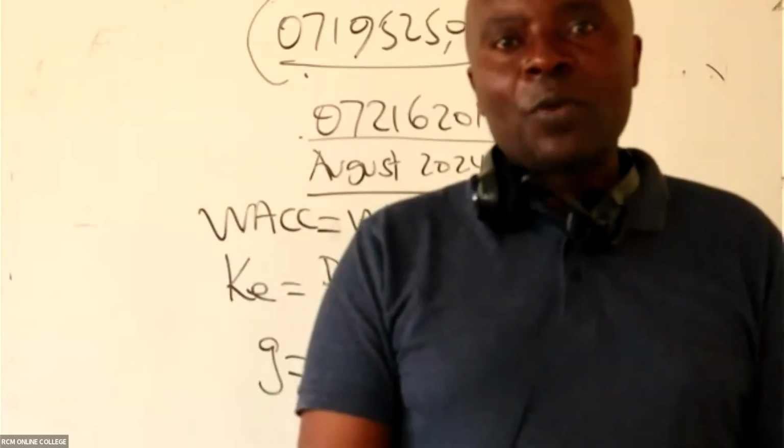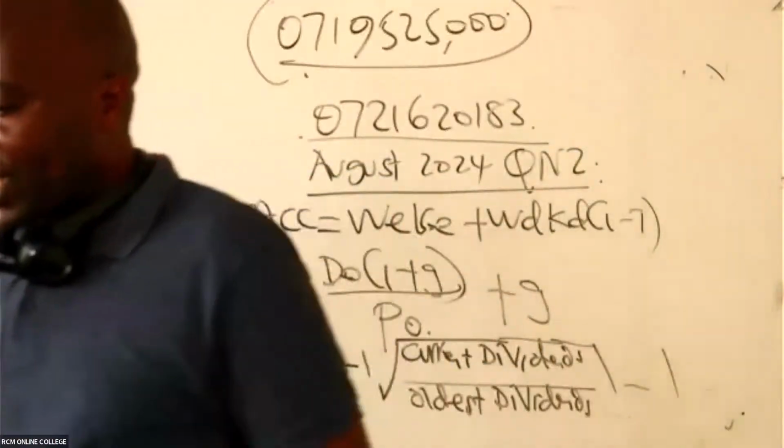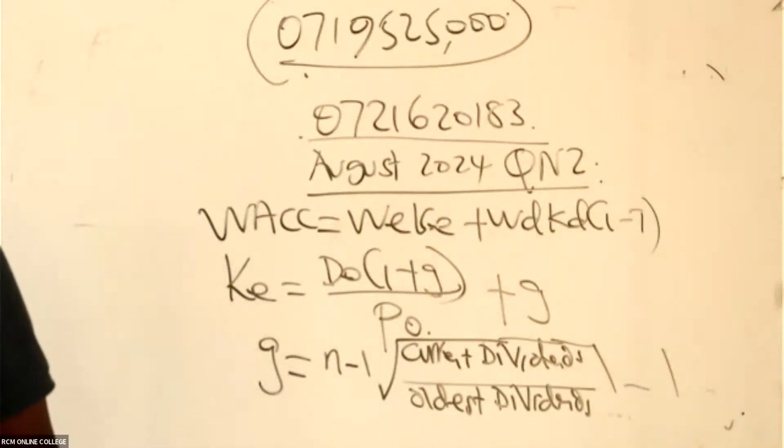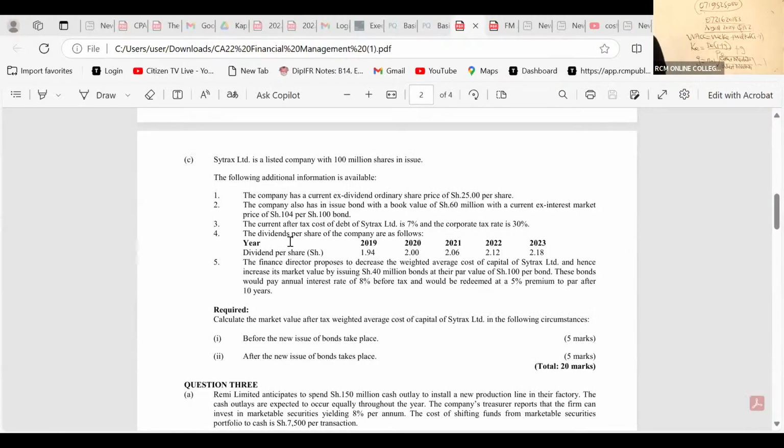When I see many dividends, like in this question here, for sure I can see 5 dividends, not 4. We have here dividends per share from 2019. These are too many. You can imagine you're a young girl, and somebody comes to propose to you, and then he gives you 5 flowers. I mean, that will be unusual. That will be really a very big growth rate, isn't it? It has never happened. So whenever you see many dividends, the examiner wants you to use those many dividends to calculate growth rate.